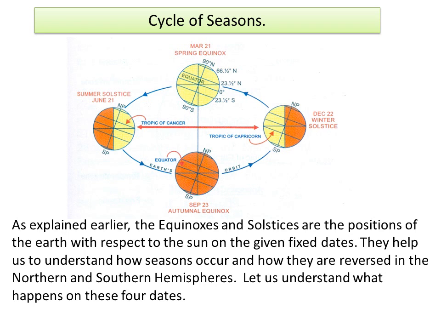Now let us understand the cycle of seasons. As explained earlier, the equinoxes and solstices are the positions of the earth with respect to the sun on given fixed dates. And these dates, as I told you earlier, are 21st June, 23rd September, 22nd December and 21st March. They help us to understand how seasons occur and how they are reversed in the northern and southern hemispheres. Let us understand what happens on these 4 dates.